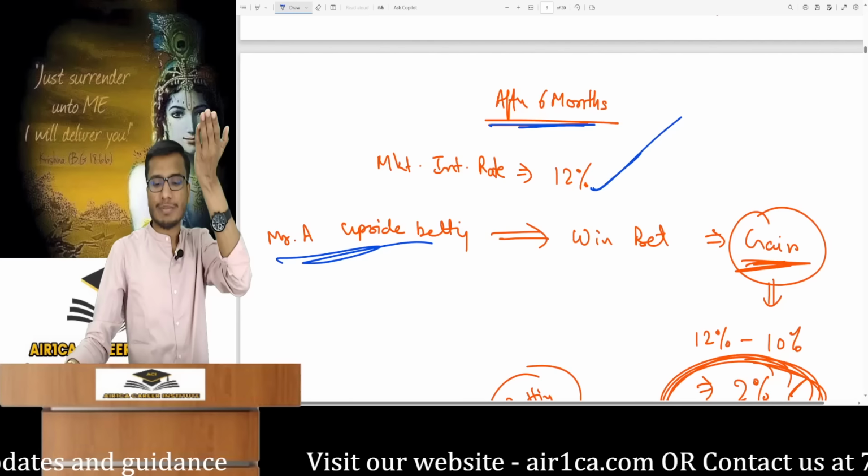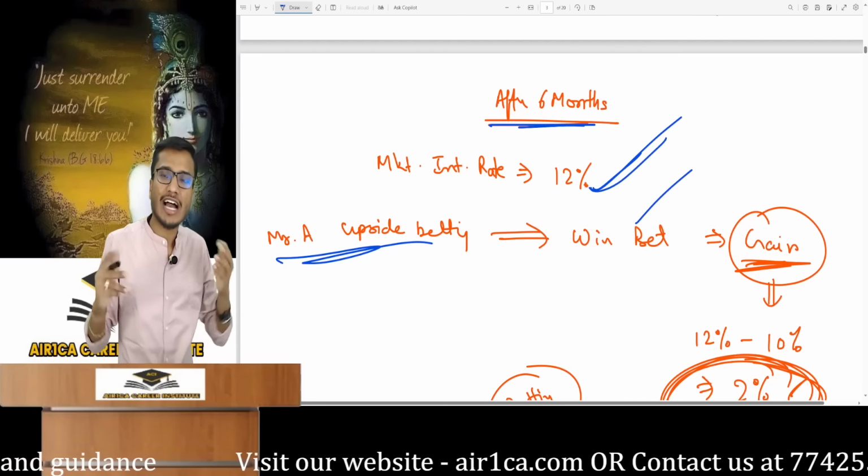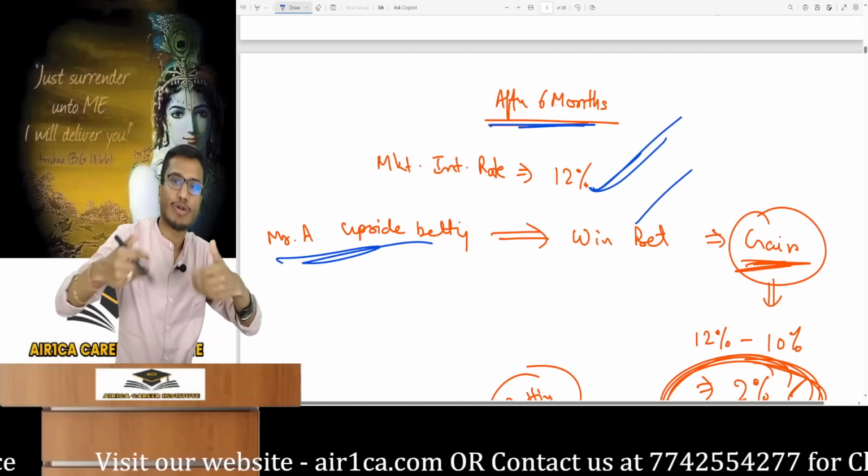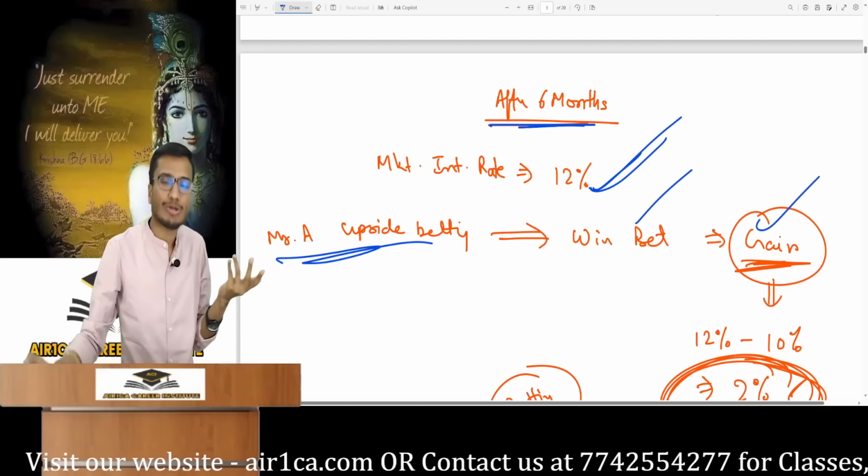The bet was that interest rate would rise. It rose today, so he won the bet. And since he won, it means I made a gain. If I win a bet, I get money, and if I lose the bet, I lose money. He won the bet means a gain.